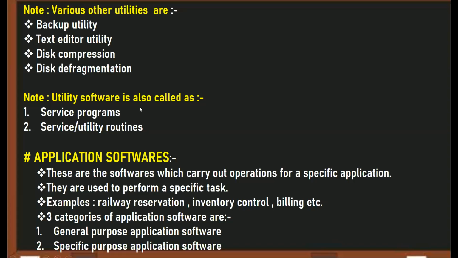Right. So apart from the three types of utilities that we discussed in the previous lecture, other utilities are backup utility, text editor utility, disk compression, disk defragmentation. Okay. Now, utility software is also known as service programs or service routines. Another name of utility software is service program or utility routines.